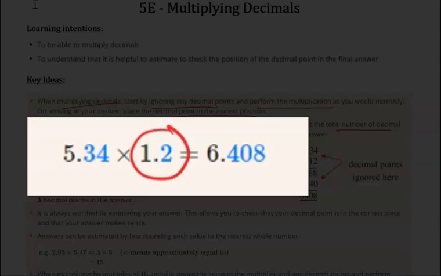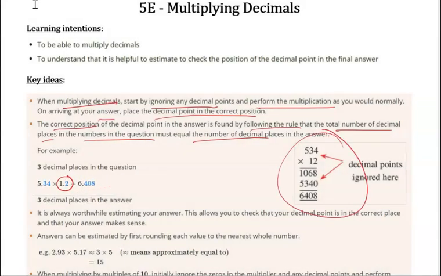So I would multiply, as it shows over here, 532 times 12. This is how I would do it without my calculator. It'll come out with 6408. Again, we had two decimal places plus one decimal place in our question, so our answer is going to have 1, 2, 3 decimal places. So that's how we know that 6408 is actually 6.408, leaving us 3 decimal places in the answer.